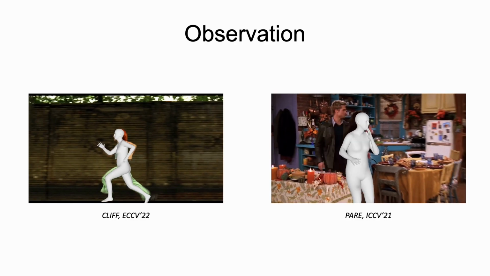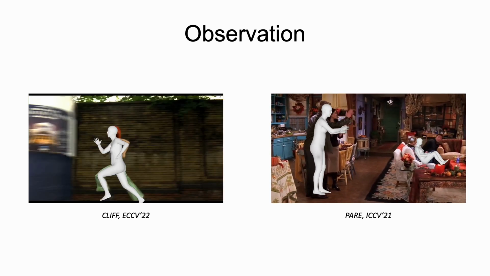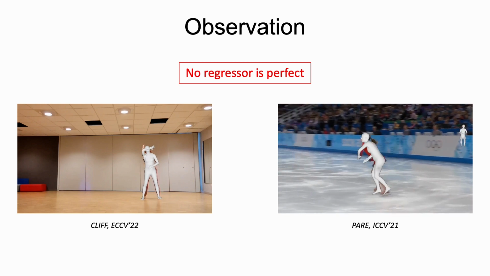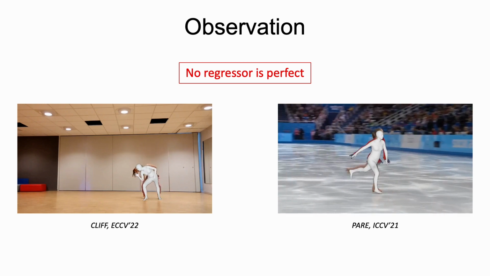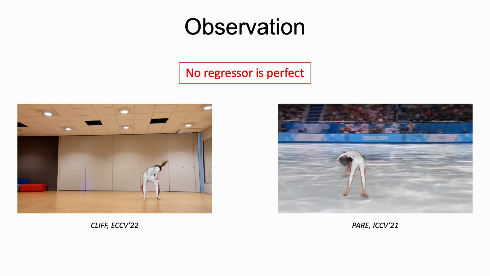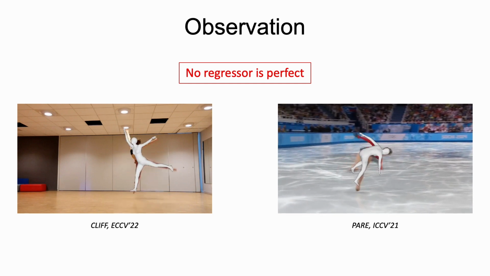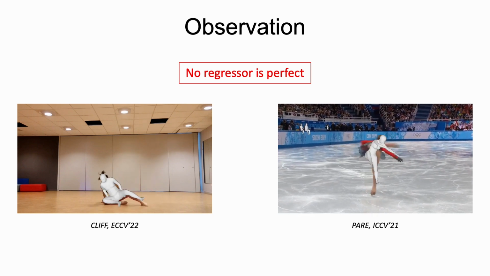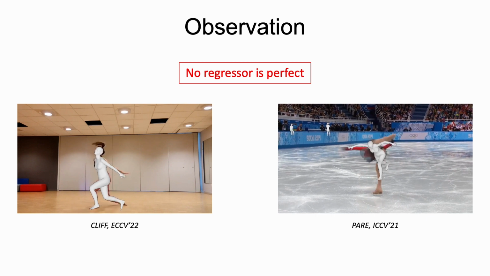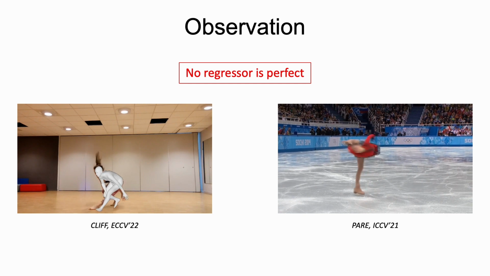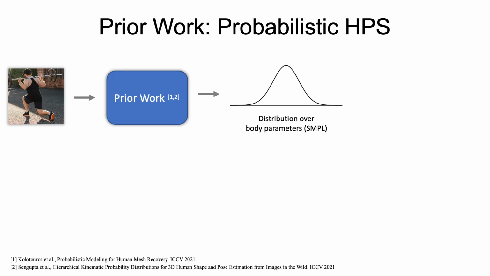The regression of 3D human pose and shape, or HPS, from images is becoming increasingly accurate. Unfortunately, no regressor is perfect, and accuracy can be affected by ambiguous image evidence. For example, ambiguity can arise from occlusion and motion blur. Most current HPS regressors, however, do not report the confidence of their output, meaning that downstream tasks cannot differentiate accurate estimates from inaccurate ones.